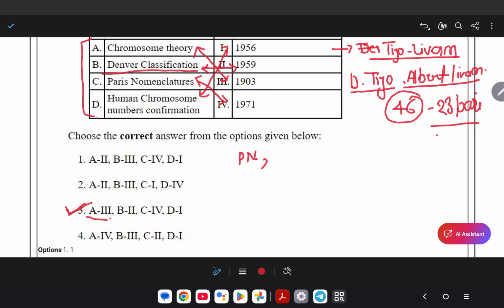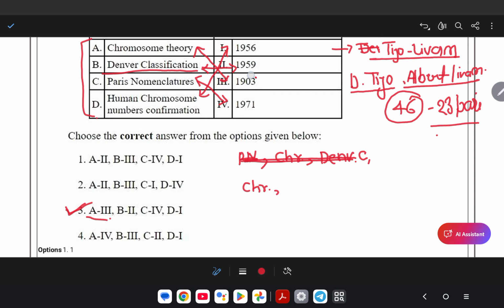Sorry, that went wrong. First one is 1903, chromosomal theory.